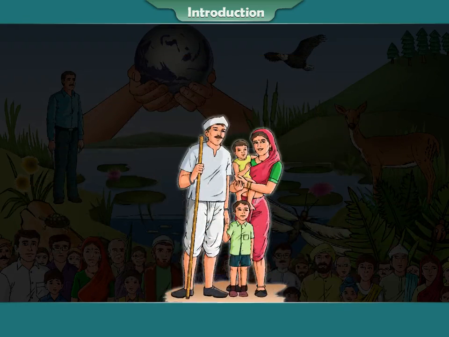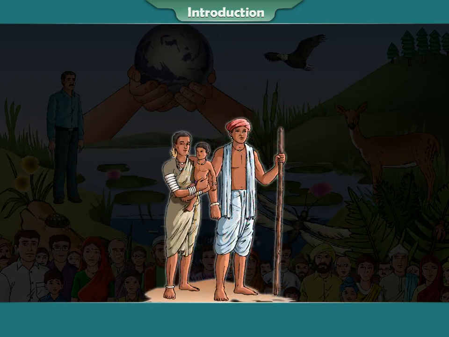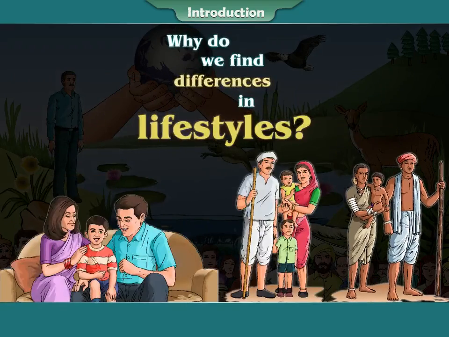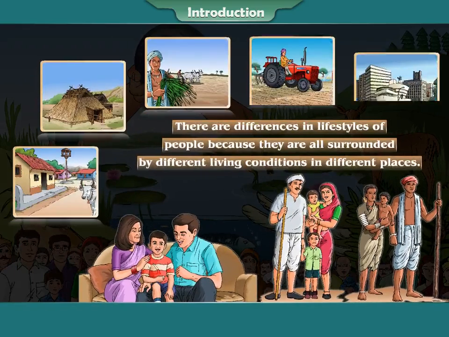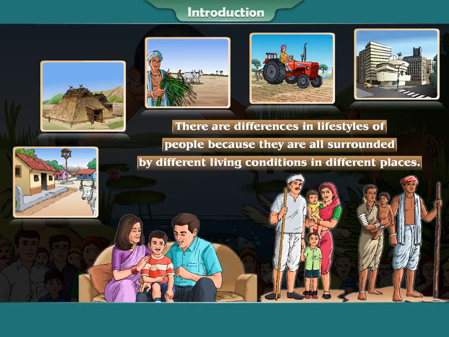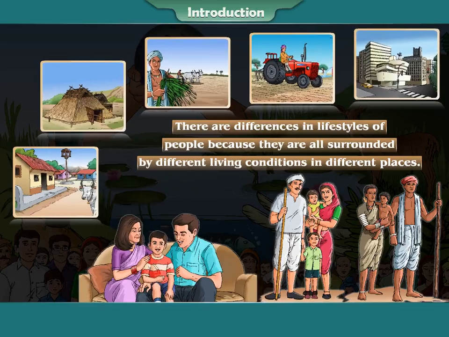People living in villages have a different lifestyle. Tribals living in forests have an entirely different lifestyle. Why do we find differences in lifestyles? There are differences in lifestyles of people because they are all surrounded by different living conditions in different places.